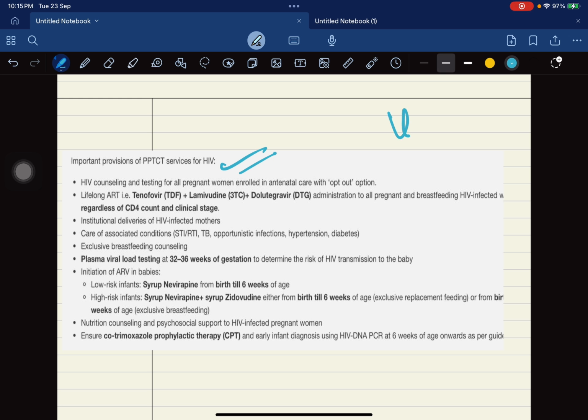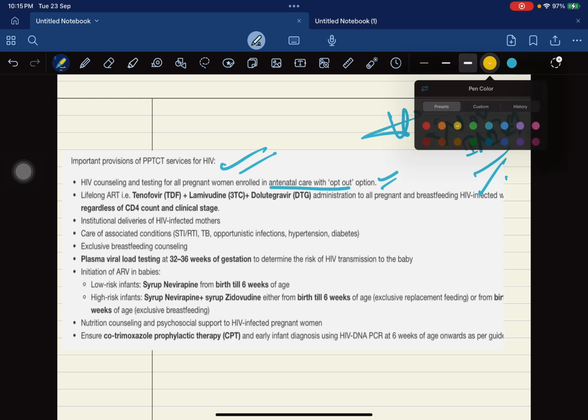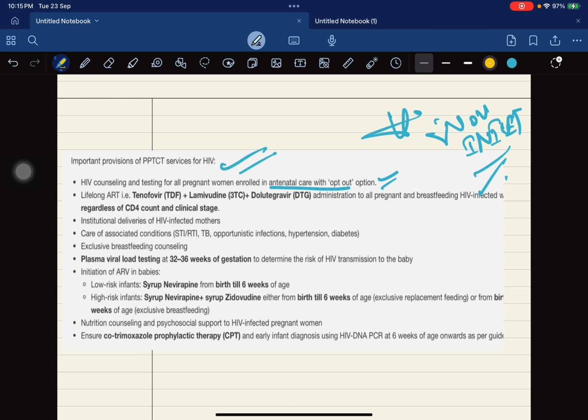So this is a star mark topic for November INI. Okay, so this is very important. I was going through my GT reviews. I thought I should share this topic with you guys. So HIV counseling and testing for all pregnant women enrolled in the antenatal care with opt-out option. यानी कि there is an opt-out option for the women, so they cannot be forced to get tested for HIV. Okay, and then lifelong ART. तो 3 ड्रग्स यहाँ पे याद रखनी हैं, टेनोवोविर, लामिविडिन, डोलोडग्राविर, administered to all pregnant and breastfeeding HIV infected women regardless of CD4 and clinical stage.